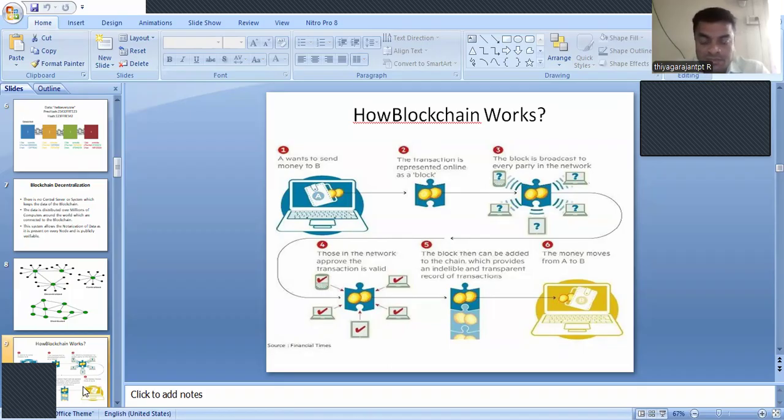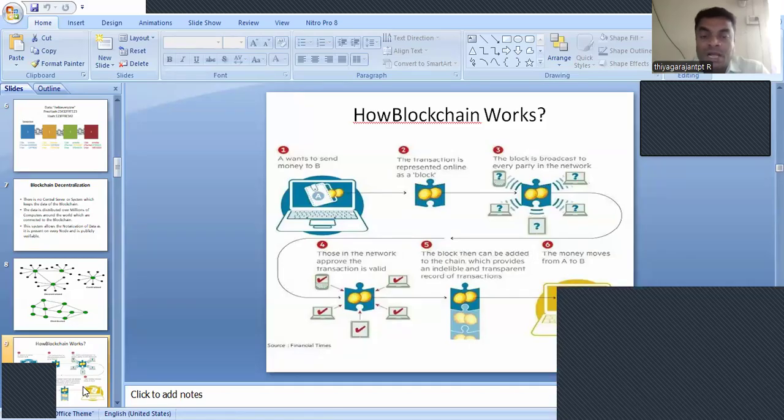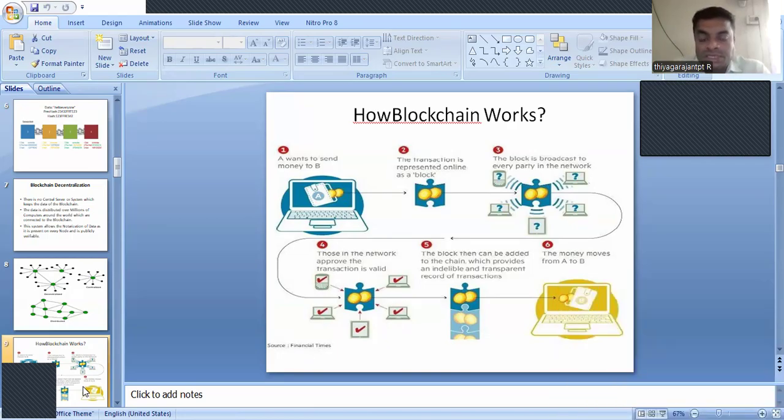Say, for example, a person wants to send a transaction one to one, and it should be distributed block-wise, where every transaction is a block. After sending the transaction, the block is broadcast to every party in the network.